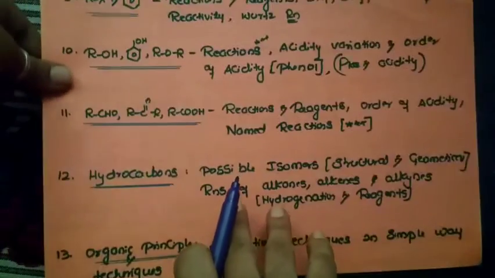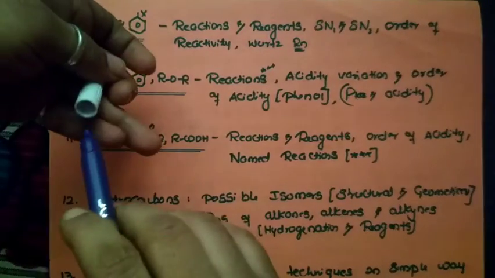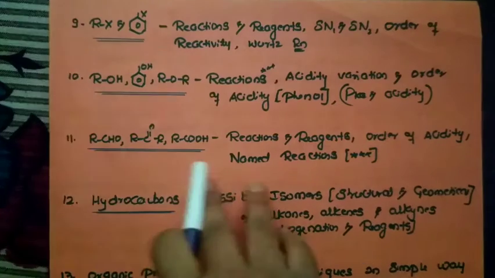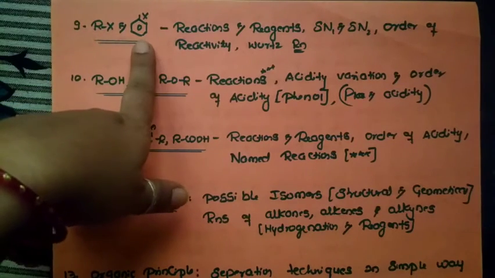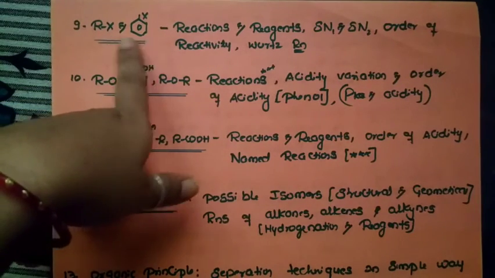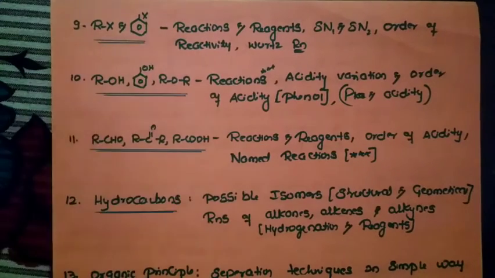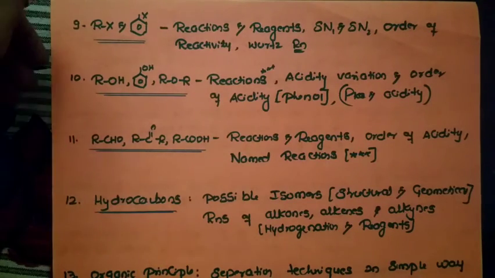Let us go to the next topic, the organic part. And as you have gone through all the question papers, the organic part plays a very important role, okay. So here for the haloalkanes and the haloarenes, I have written the formula here. The main points you need to concentrate on are reactions and the reagents, okay. Each reaction you have to concentrate on, and the role of the reagents. For that I have given some mind maps, you have to go through that. I am going to mention that in the description box.